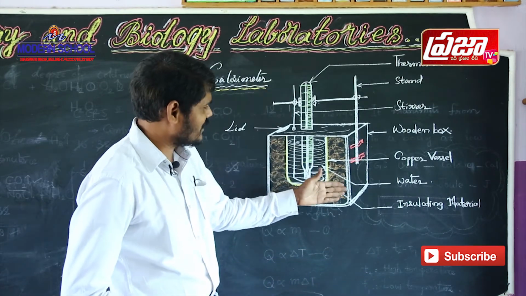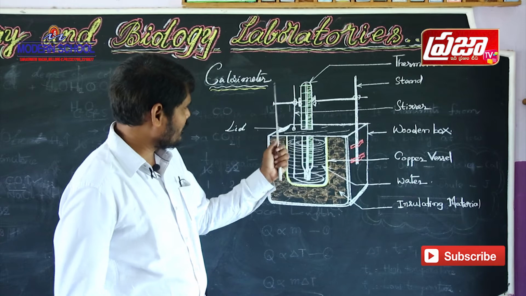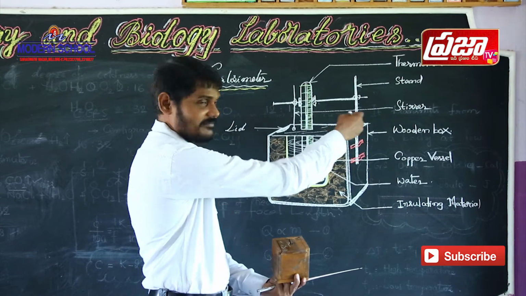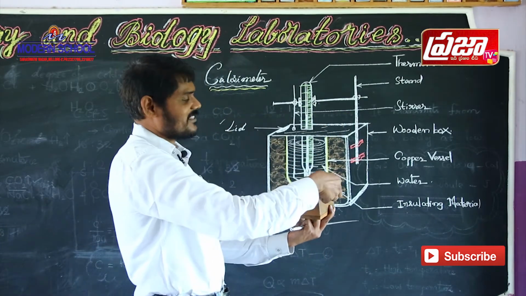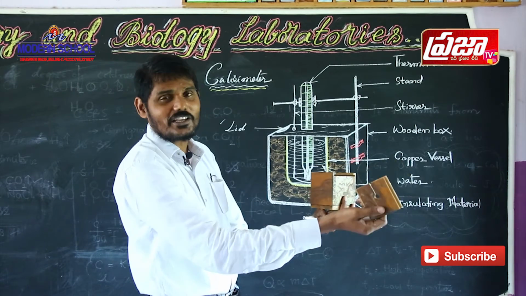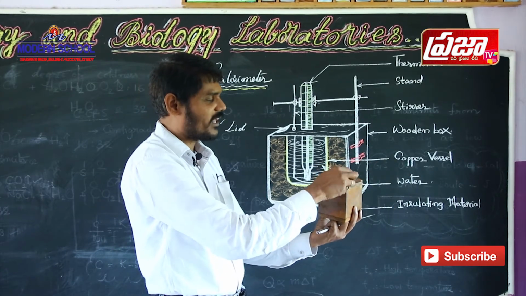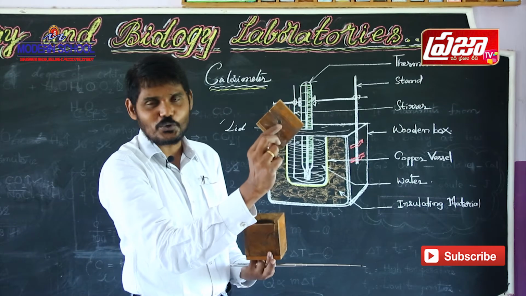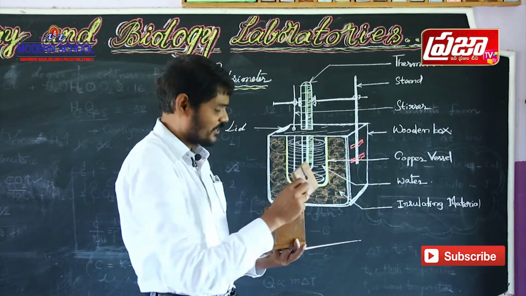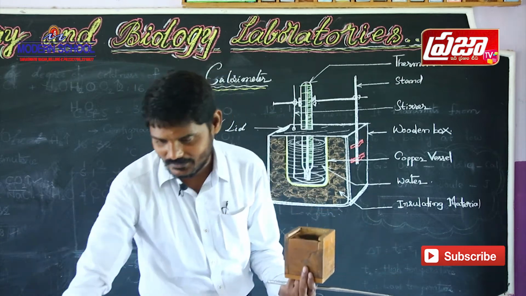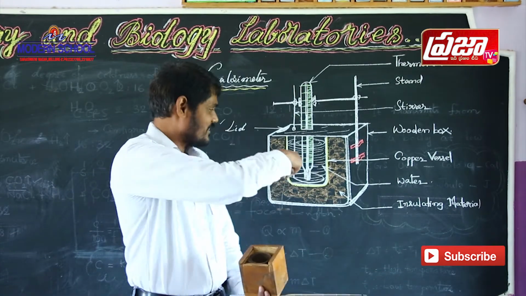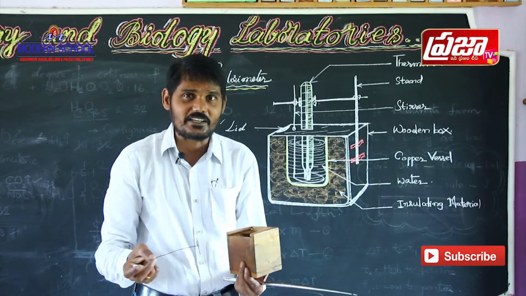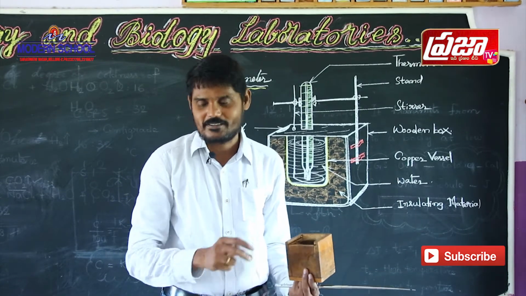So what about calorimeter? Let us discuss a little about it. Calorimeter is a wooden box. This is a wooden box. So it has a lid. This is a lid. It can be removed easily and can be inserted. Wooden lid. And there is a small hole which is used to insert a thermometer into the calorimeter. And there is a stirrer. This is the stirrer that is used to stir the water to transmit the heat energy without loss of heat